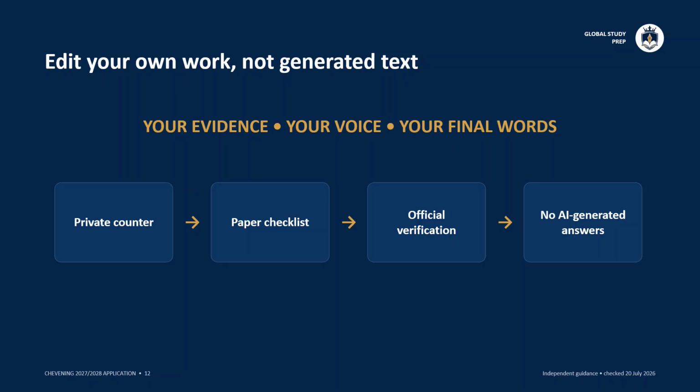Use a local word counter or paper checklist to edit your own draft. Chevening prohibits AI-generated application answers, so do not ask a tool to rewrite the response for submission. A diagnostic counter can show length and missing evidence categories. It cannot decide what truly happened or supply your voice. Verify the live prompt and limit, preserve private applicant information, and submit only work you wrote yourself.